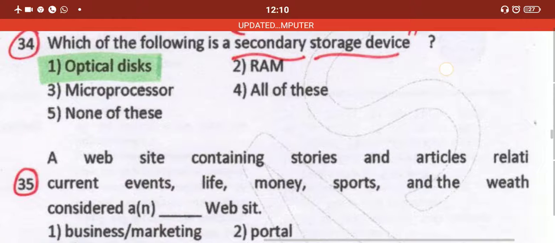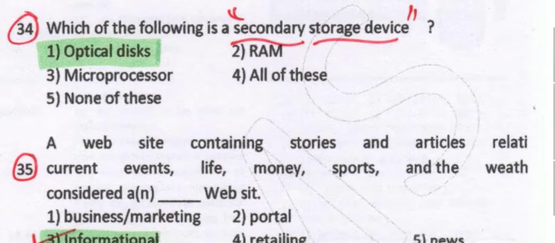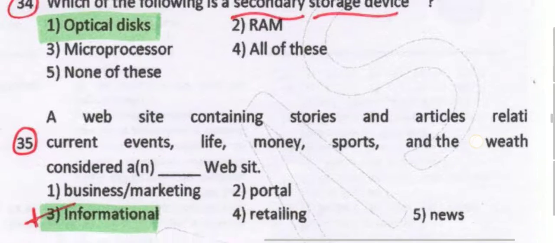The following is a secondary storage device: an optical disc is one type of secondary storage device.